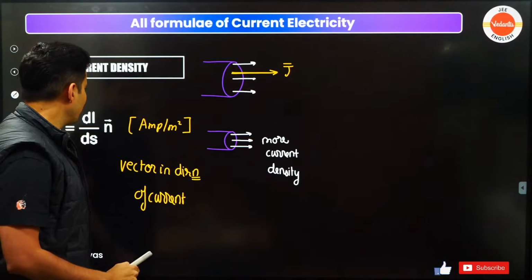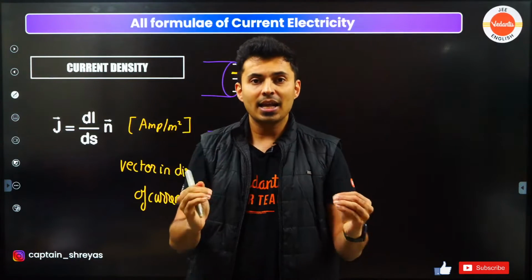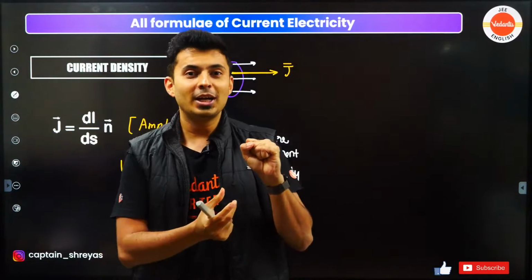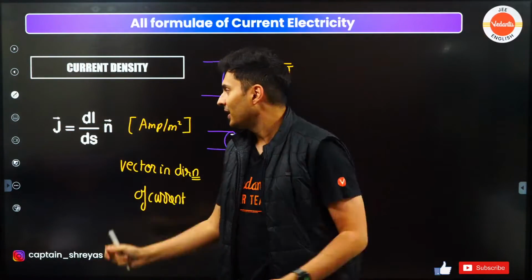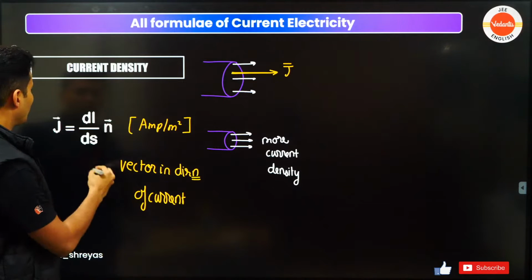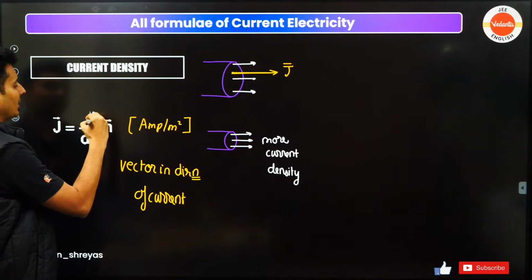Also keep one more thing in mind. Current density is I by A. Current by area is current density. But current can also be written by taking that area on the other side. If you don't want this D, it's okay. Sometimes this D can be misleading, thinking that it is elemental.